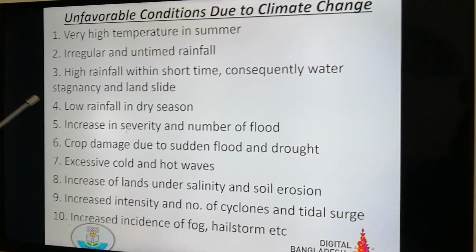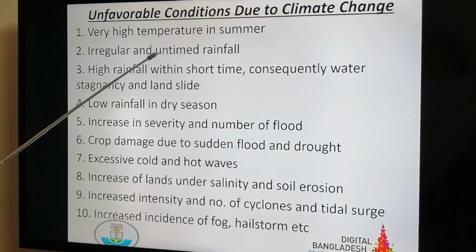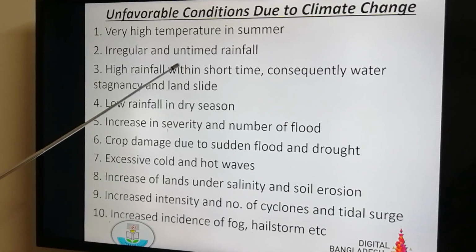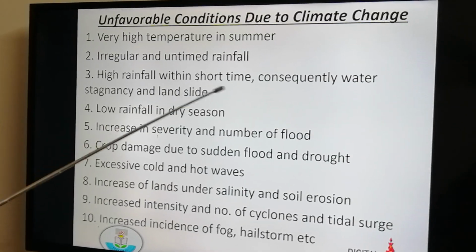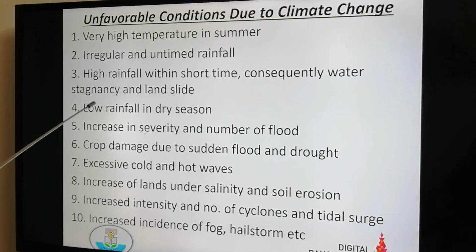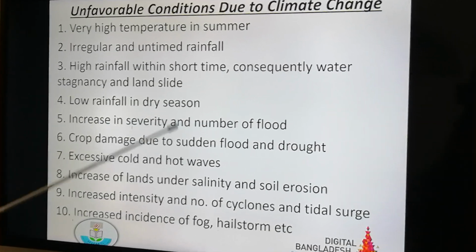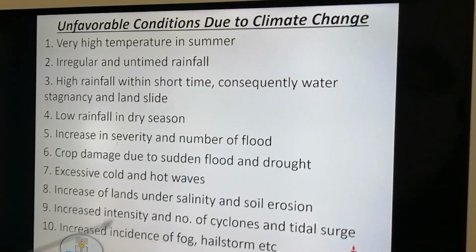What unfavorable conditions may appear due to climate change? Number one, very high temperature in summer may be seen. Irregular and untimed rainfall may be seen. High rainfall within a short time. Consequently, water stagnancy and landslide may occur. Low rainfall in dry season may appear. Increase in severity and number of floods.